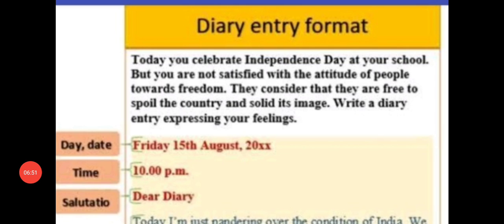Now students, let us see another example of a diary entry format. Over here both things are given, a format of a diary entry also. Today you celebrated Independence Day at your school, but you are not satisfied with the attitude of people towards freedom. They consider that they are free to spoil the country and sully its image. Write a diary entry expressing your feelings.